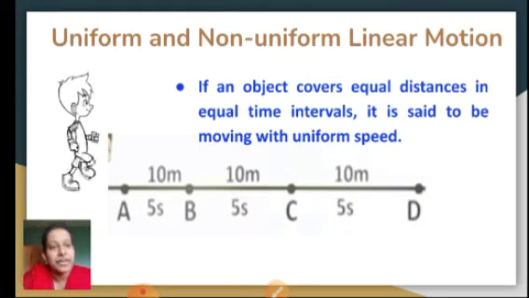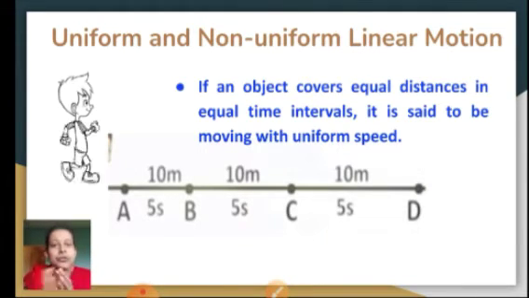Again 10 meters per 5 seconds from the path CD. So it also becomes 2 meters per second. So for each path, the speed of this boy or this person is 2 meters per second. So it is uniform. At each of the distances the speed is uniform. Okay, so it is uniform motion.